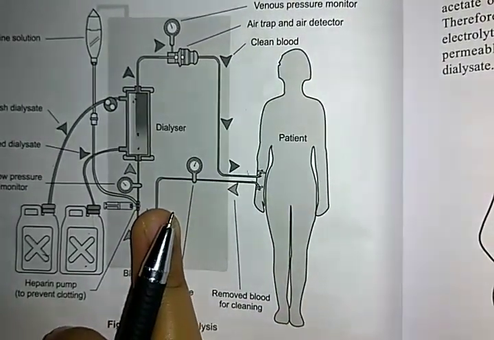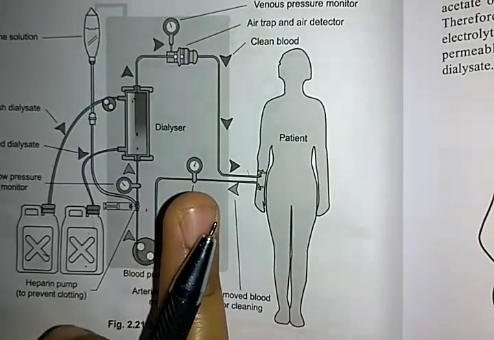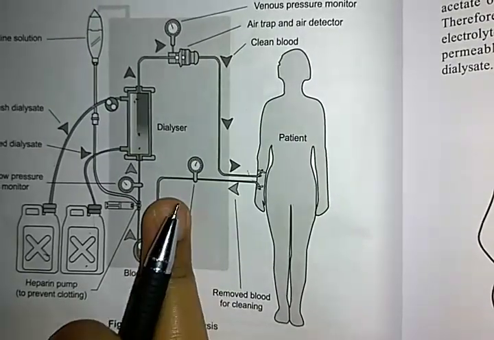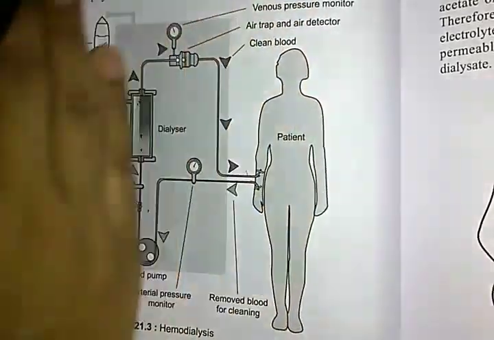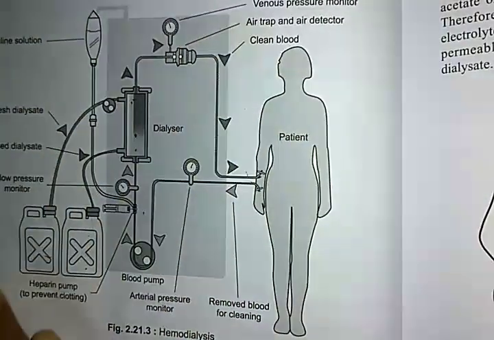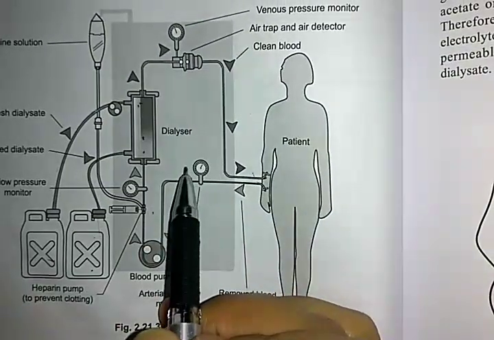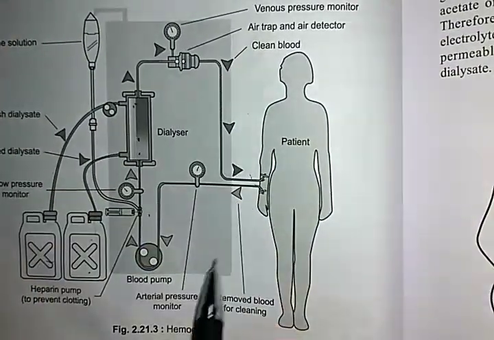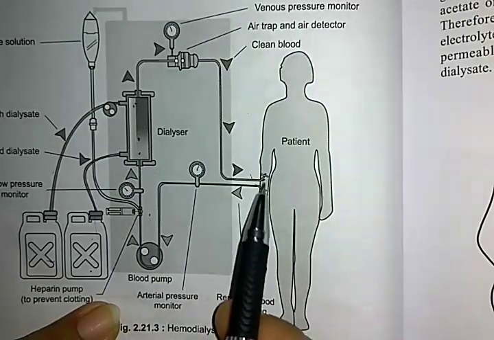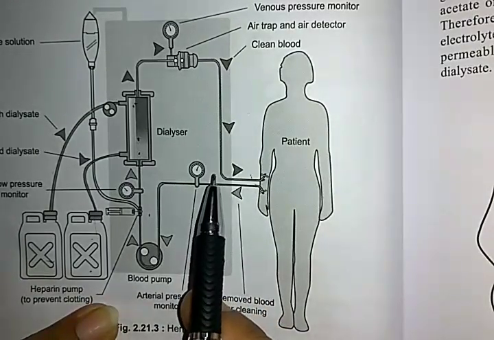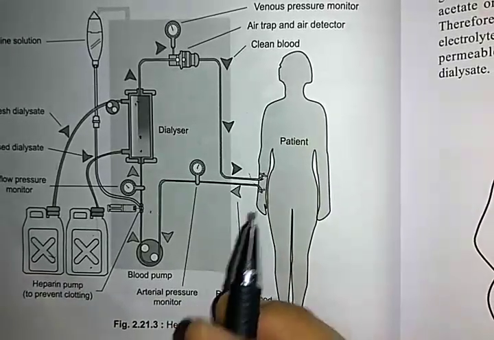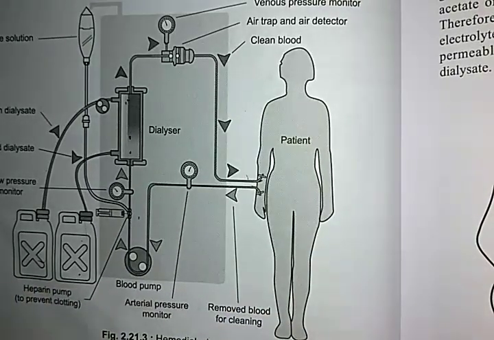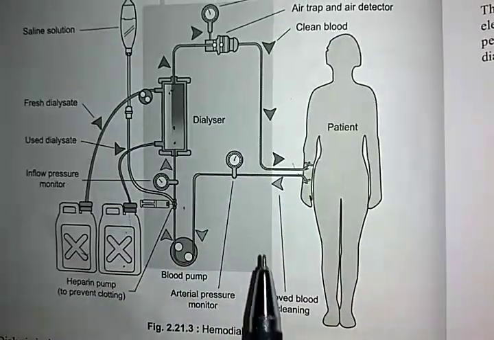Hemodialysis is the oldest dialysis process. In the hemodialysis process, an artificial kidney will be used here to remove the waste from the human body and also the chemicals from the blood. Got it?